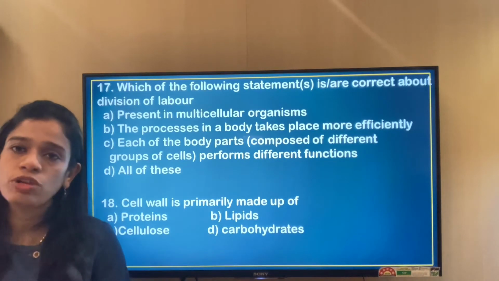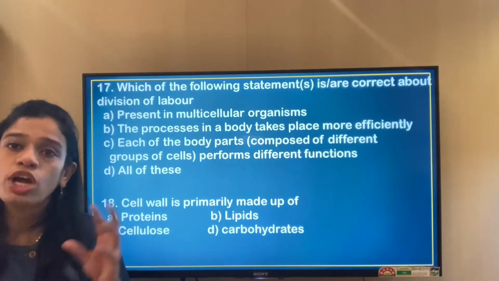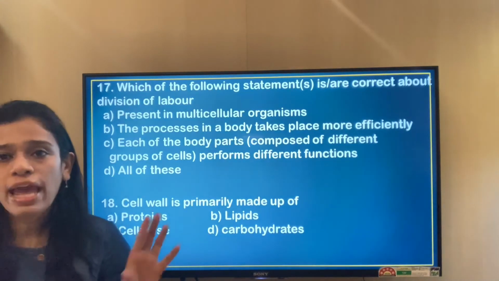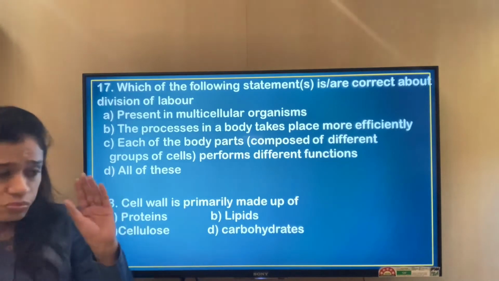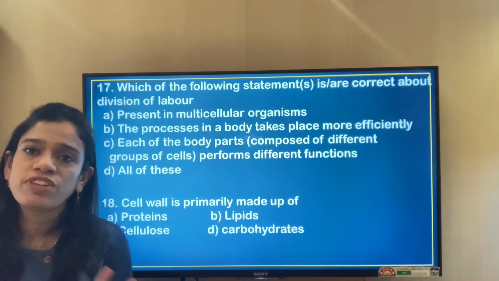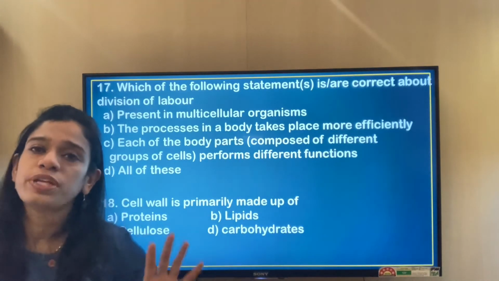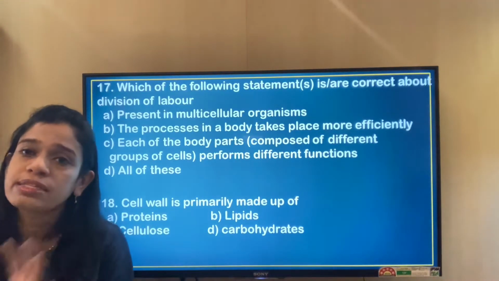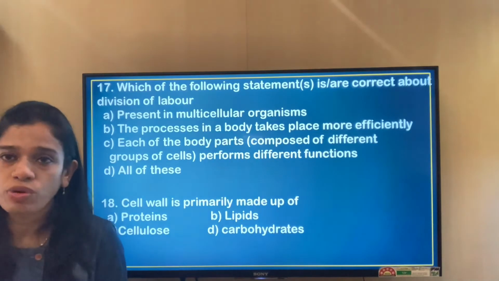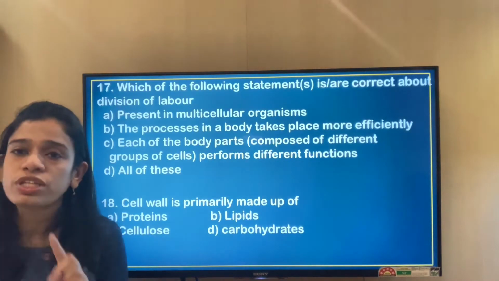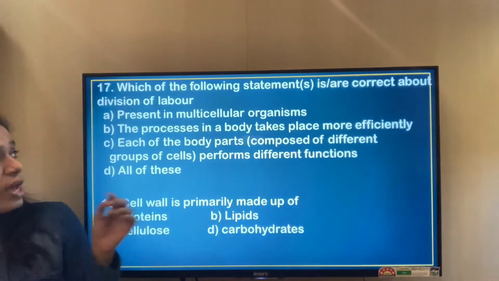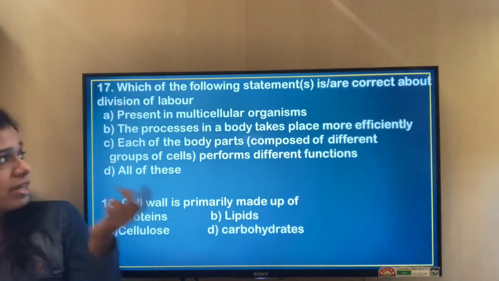But in multicellular organisms, different organs, tissues, and cells perform different work that has been assigned. For digestion we have a separate system, for respiration we have a separate system. Everything is separated out, and based on that the cells have also been separated out. But in a unicellular structure, it is only that one cell which does all the work required. So it is present in multicellular organisms.